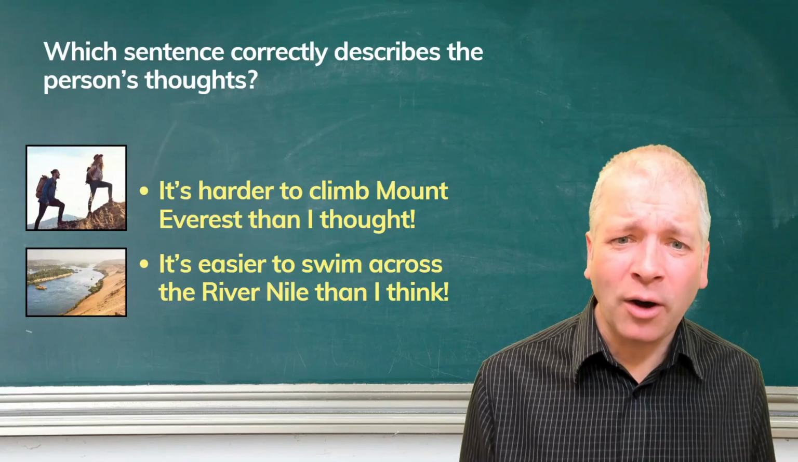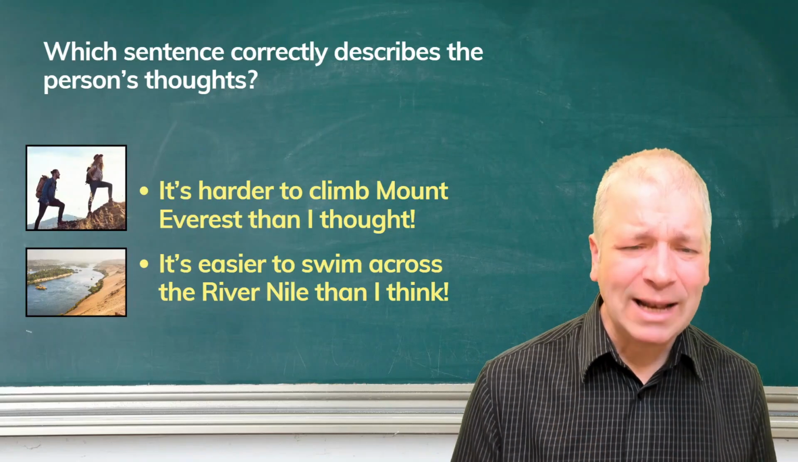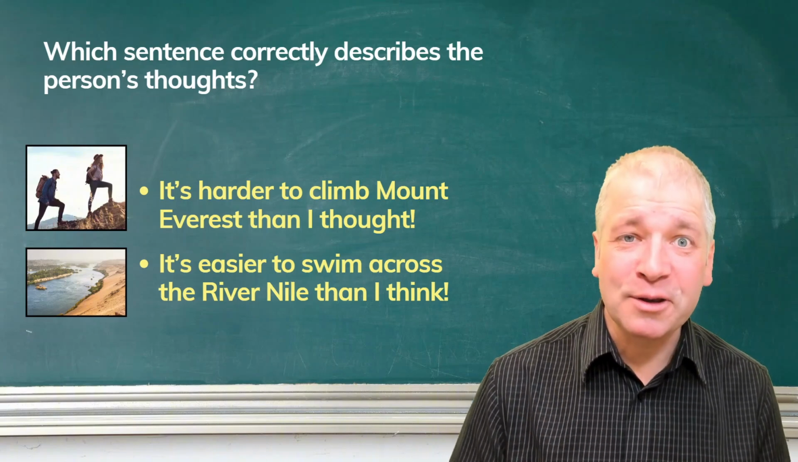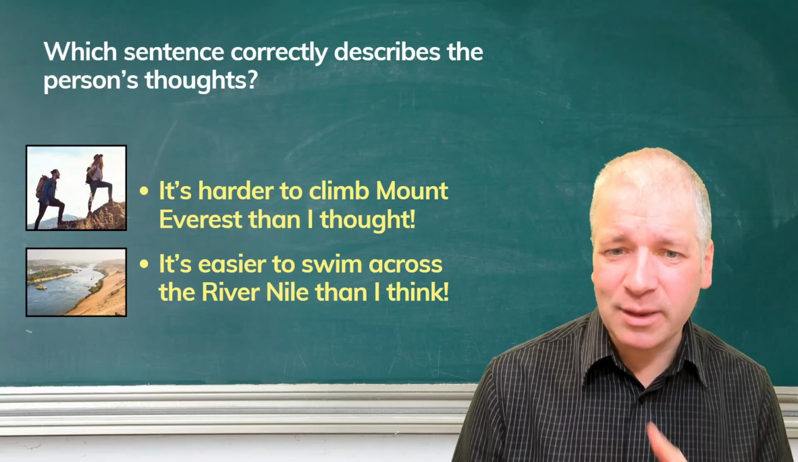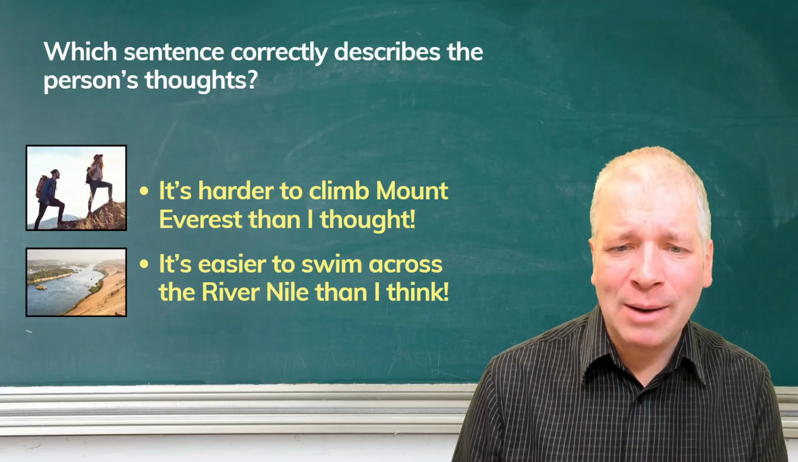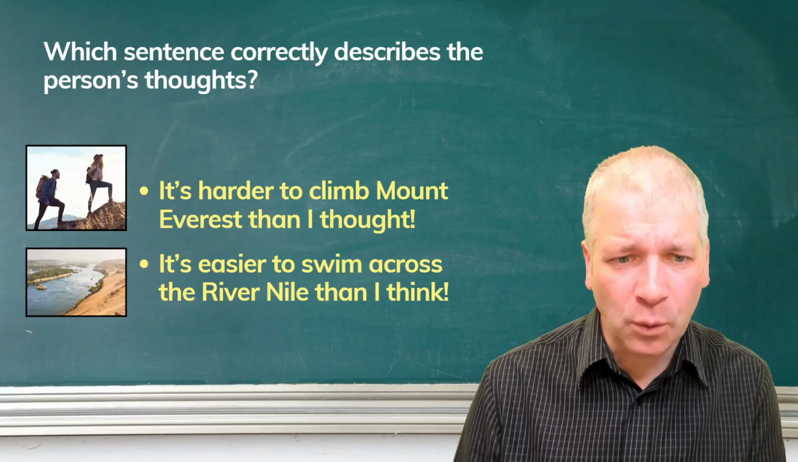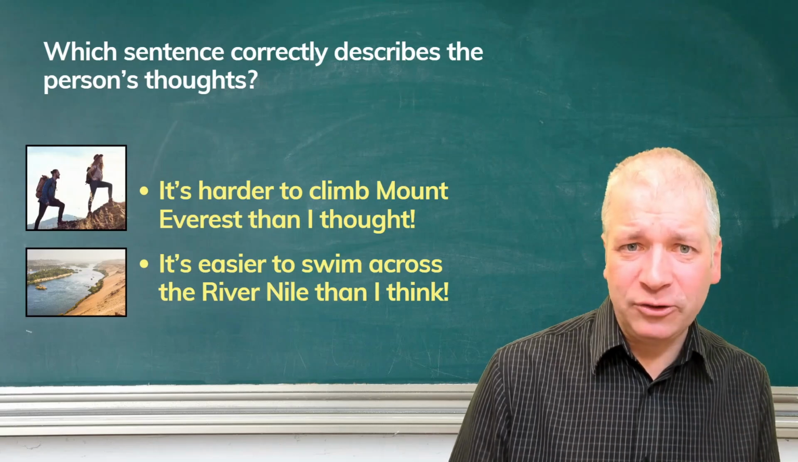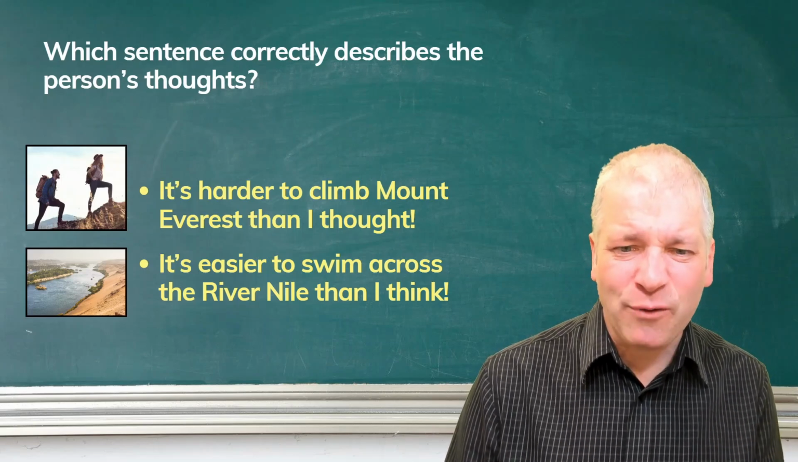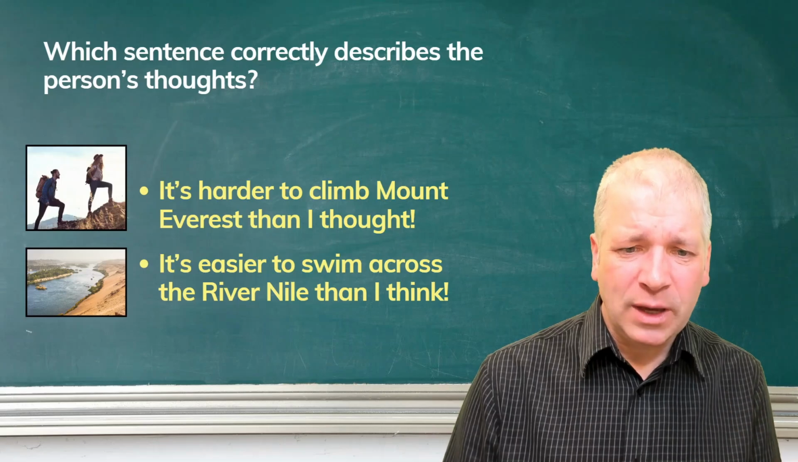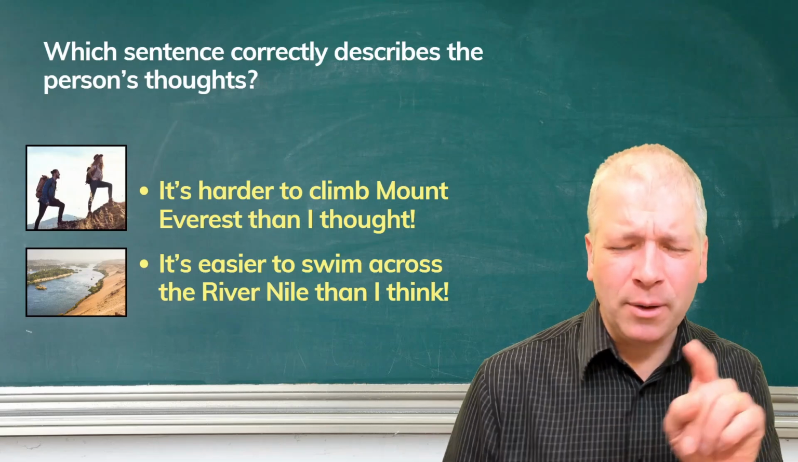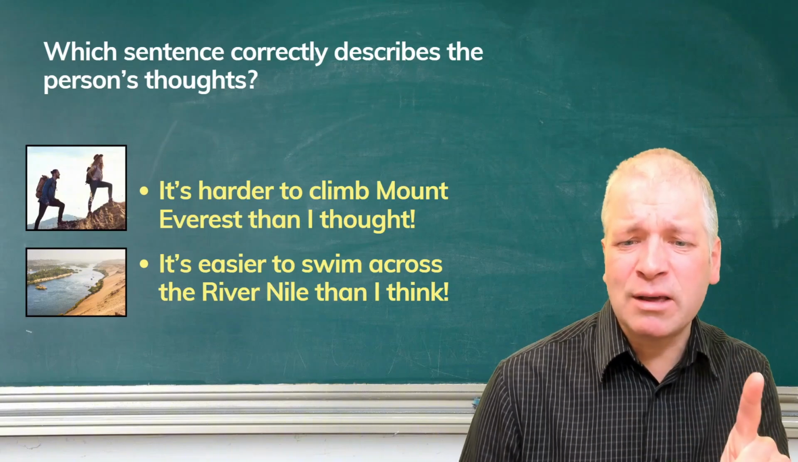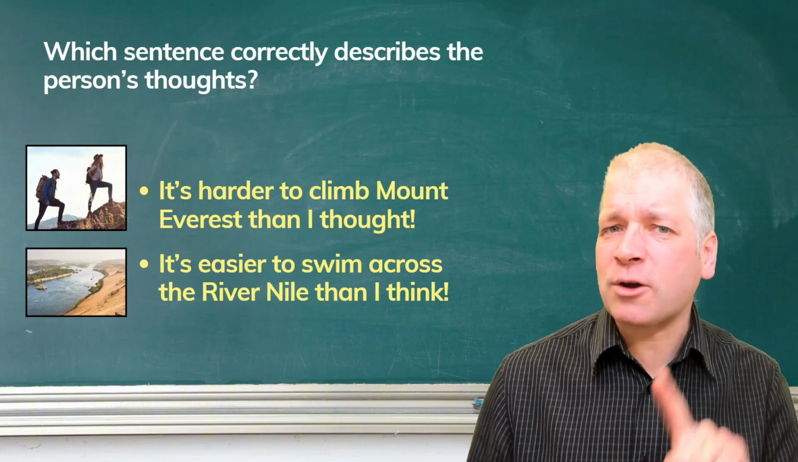And for this part, which sentence correctly describes the person's thoughts? Look at the first picture. Here's what someone thinks. It's harder to climb Mount Everest than I thought. Now, the second picture is part of the River Nile in Africa. And someone thinks it's easier to swim across the River Nile than I think. But one of these sentences has a mistake. Which one is correct?